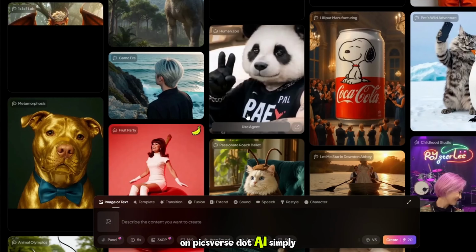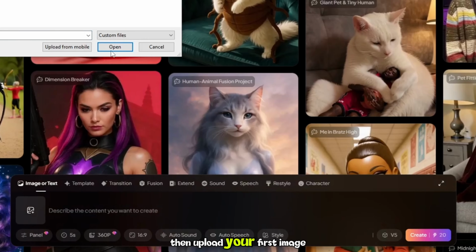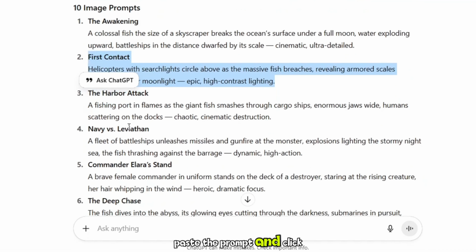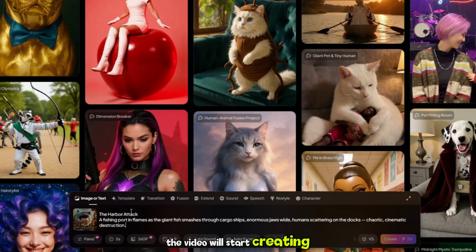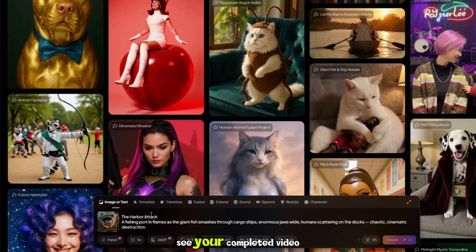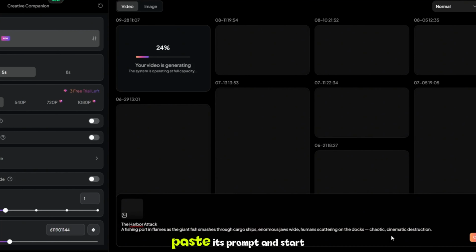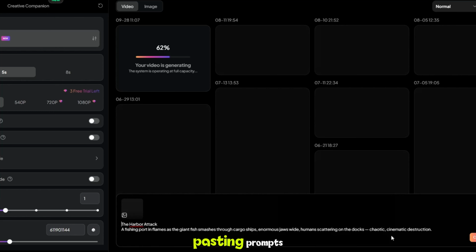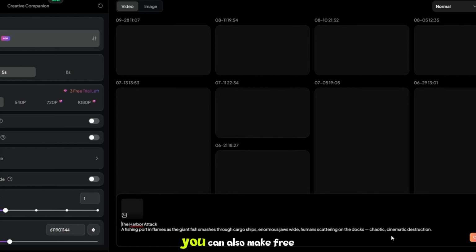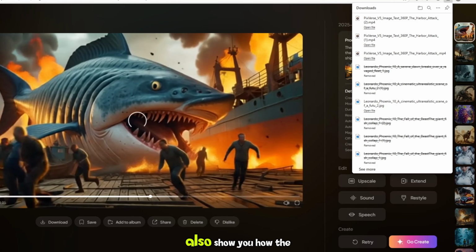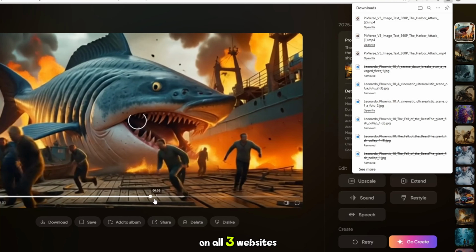On Pixverse.ai, simply click to start, then upload your first image, paste the prompt, and click generate. The video will start creating, which costs 20 credits per video. Once it finishes, you can see your completed video. In the same way, you can upload another image, paste its prompt, and start generating another video. Just keep uploading images and pasting prompts one by one, and your videos will keep generating. This way, you can also make free videos on Pixverse.ai. Don't worry, I will also show you how the videos look on all 3 websites.